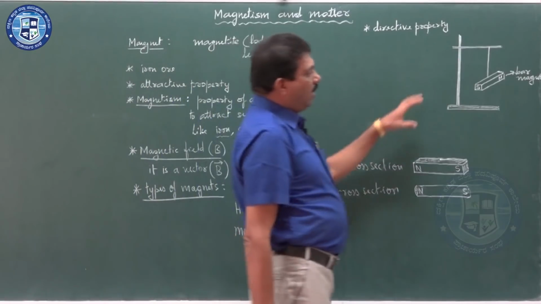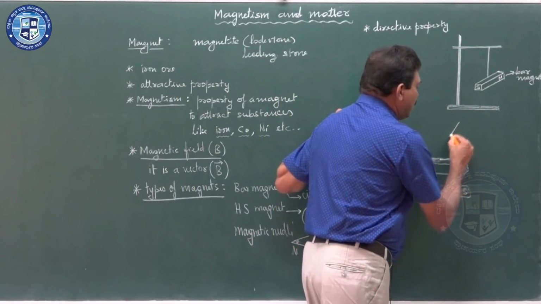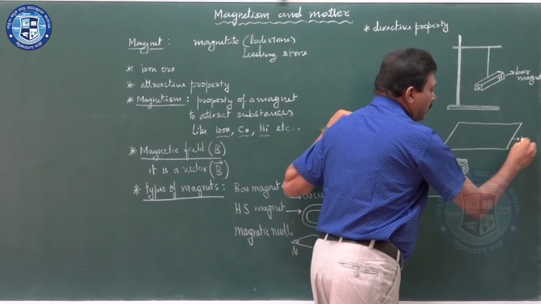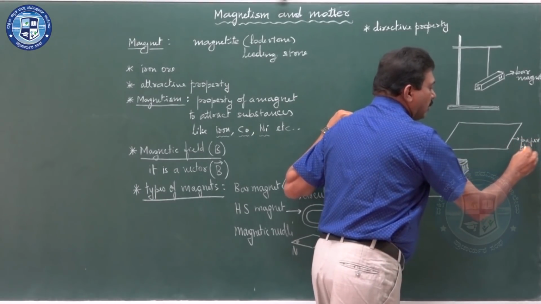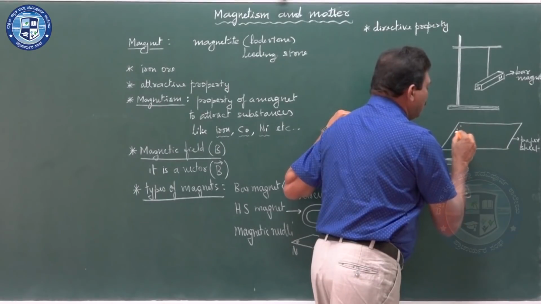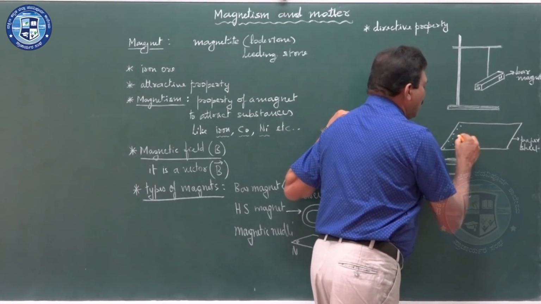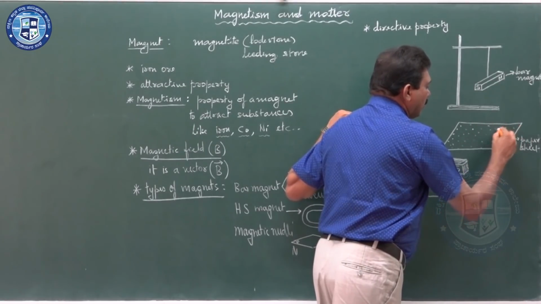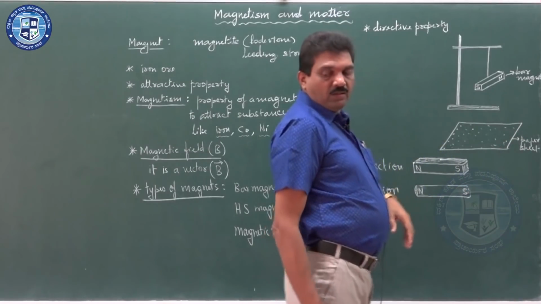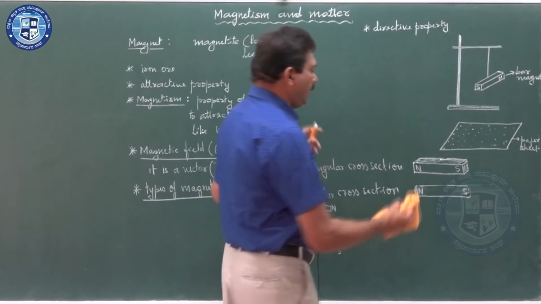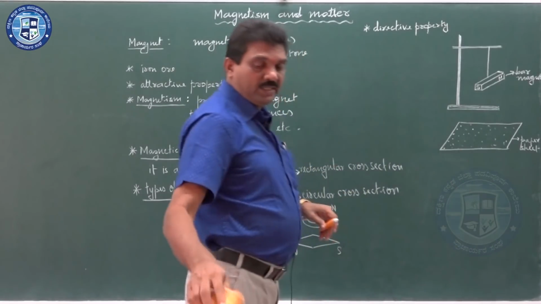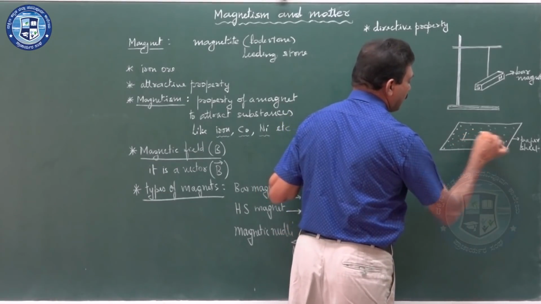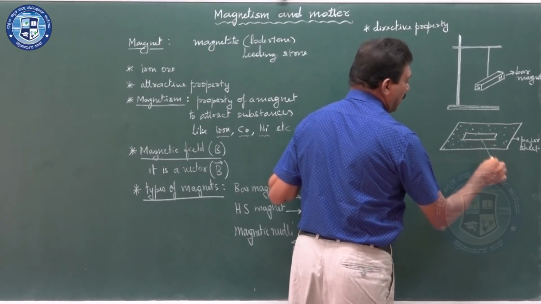Also, we can observe that if we consider a sheet of paper, and on this paper sheet you spread out iron filings uniformly, and now you place a bar magnet.